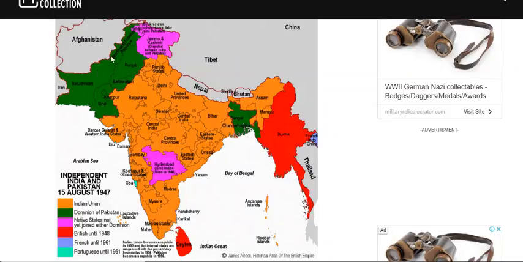So if you see, the green part is something that is now considered a dominion of Pakistan. The orange one is the Indian Union, and the ones in pink were the ones that had not yet joined either dominion but later on were included into India. This is East Pakistan, that is now known as Bangladesh, and this is Burma, that is Myanmar. So the orange one was the one that was included into India, and the one that you see in this turquoise color is Goa, included into India in 1961, because till then it was controlled by the Portuguese.